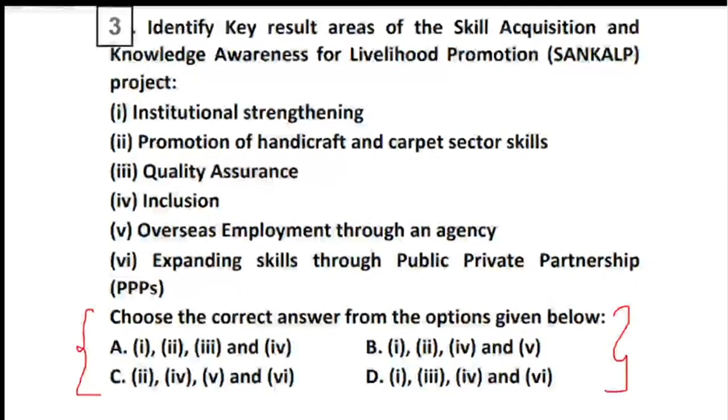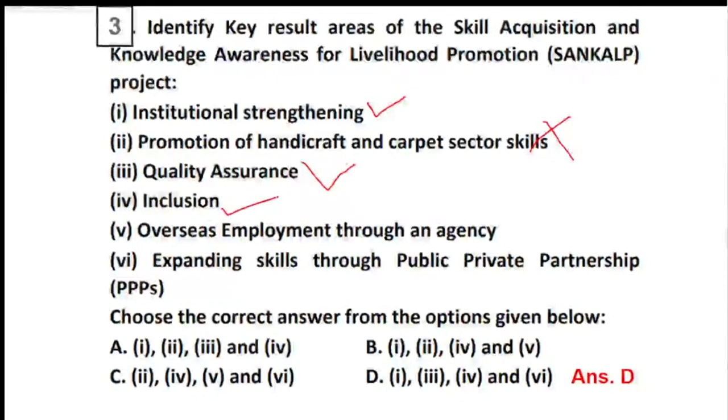Okay, so let's see what are the skill area, what are the key result area with respect to SANKALP. Very good, Sangram. So yes, option D is talking about institutional strengthening. Handicrafts and carpet sector is not included. Quality assurance, yes. It talks about inclusion, yes. And it talks about what? Expanding of skills and overseas employment through agency. So this is not the key area of Sankalp.